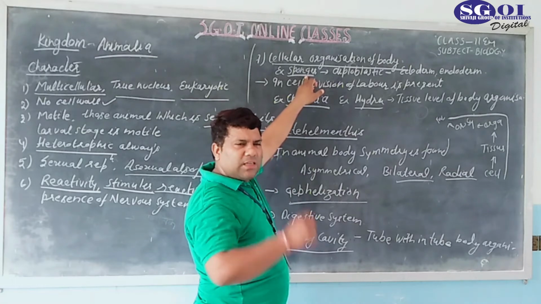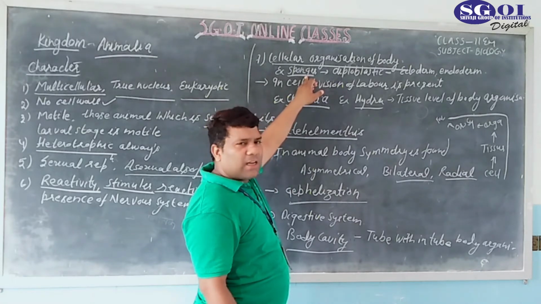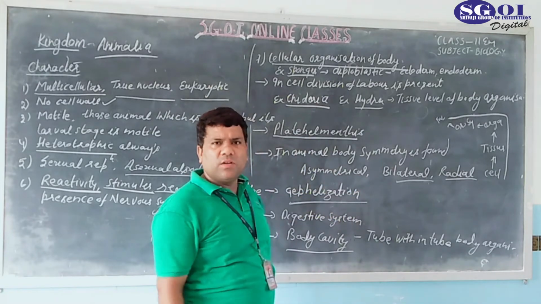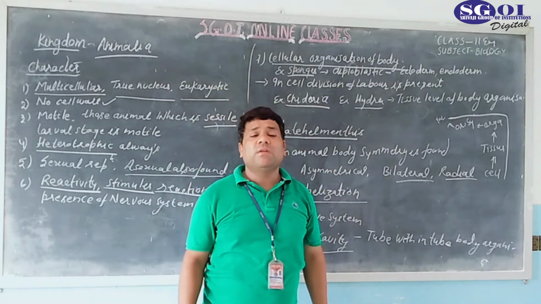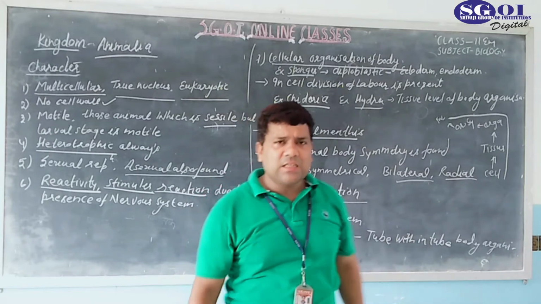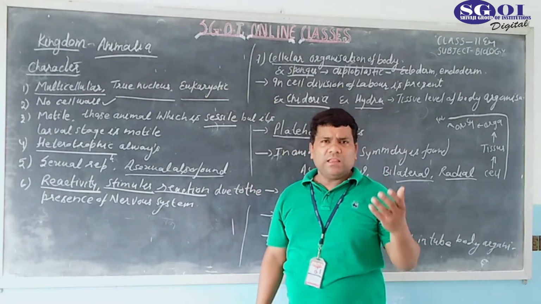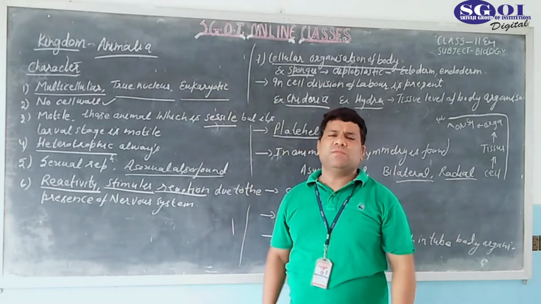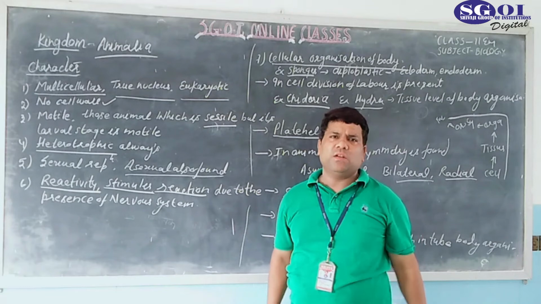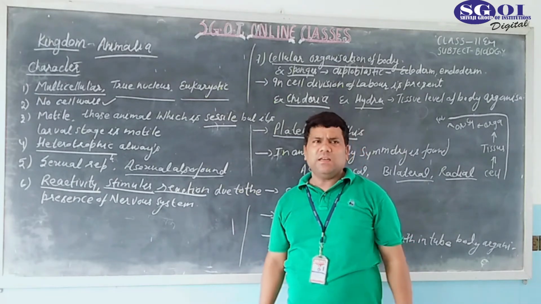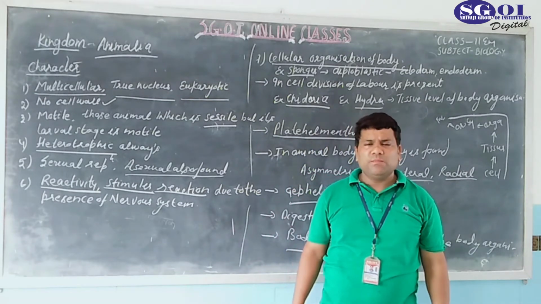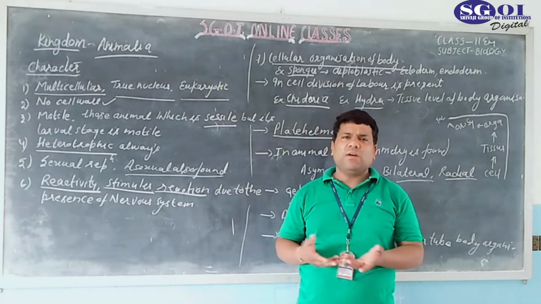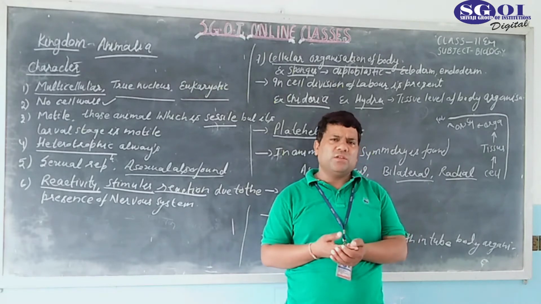Protozoa are made up of a single cell, but sponges are made up of more than one cell. It means they have a multicellular body organization. Here the question arises, why do these single-celled animals make a large number of cells? Why do they become multicellular? As you know, protozoa are single-celled animals. But what is the requirement for multicellular animals?